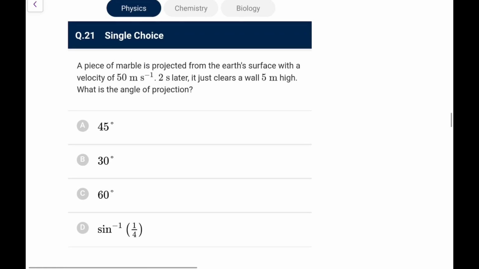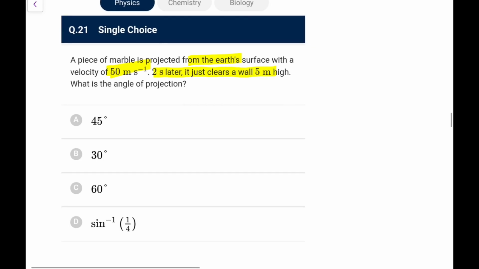Now, a piece of marble is projected from the earth's surface with a 50 meter per second velocity. 2 seconds later it clears a 5 meter high wall. What is the angle of the projection? So what is the angle of the projection? So I am assuming just clears is the notion of this.